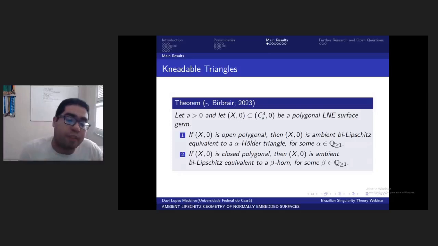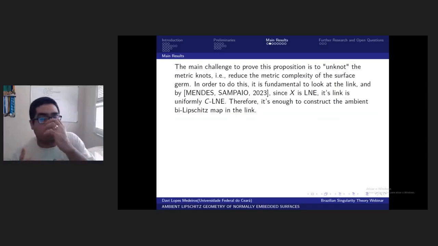And the first main result, proved by Birbrair and myself in 2023, is that if you have a polygonal LNE surface X in R3 such that this germ X is an open polygonal, that means that the link is homeomorphic to the interval [0,1], then the set is ambient bi-Lipschitz equivalent to an alpha Holder triangle for some rational alpha bigger than or equal to 1. And if it's closed polygonal, then this set is ambient bi-Lipschitz equivalent to a beta horn for some rational beta bigger than 1.